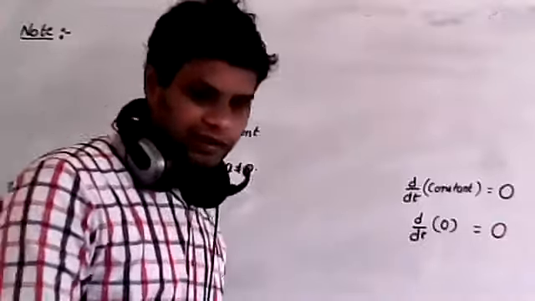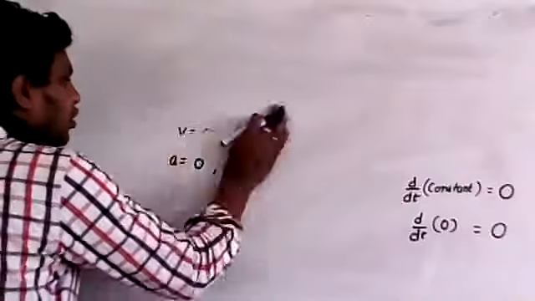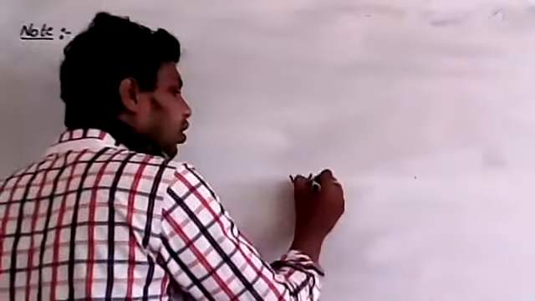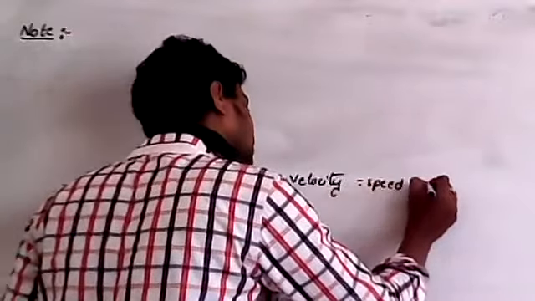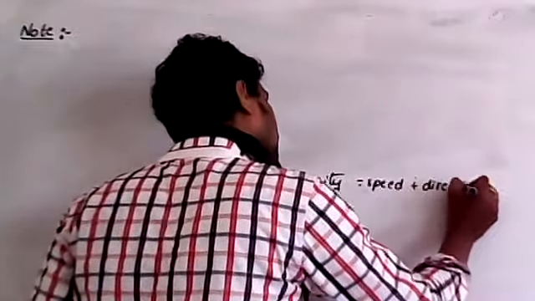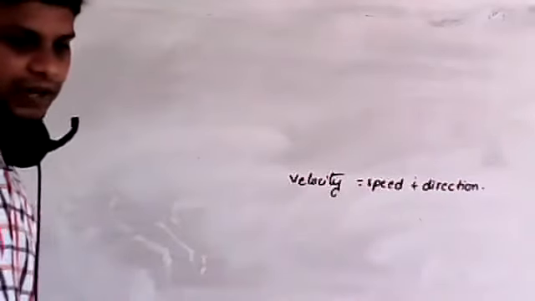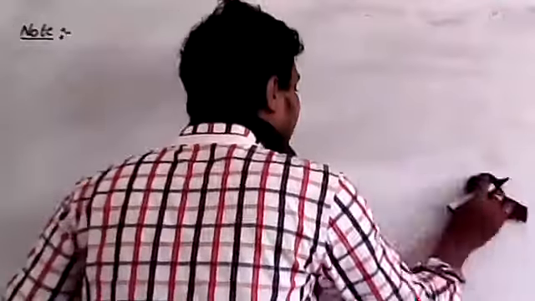Why? I will explain this concept, just try to understand. Let us say velocity is taken as speed plus direction. Now, for example, let us say a body is moving with velocities like this.